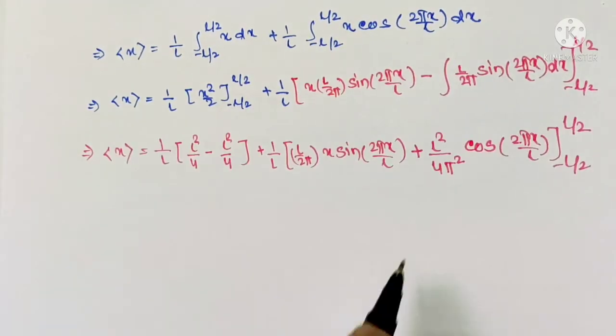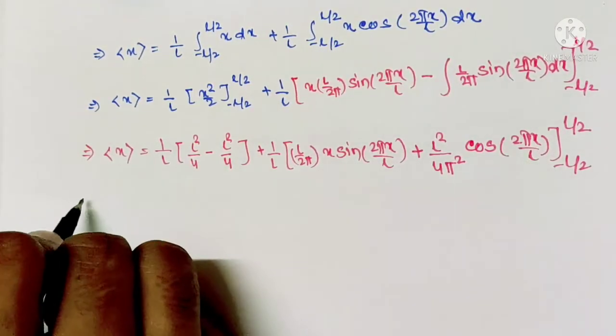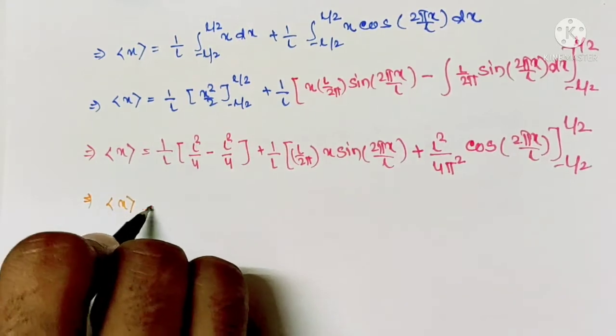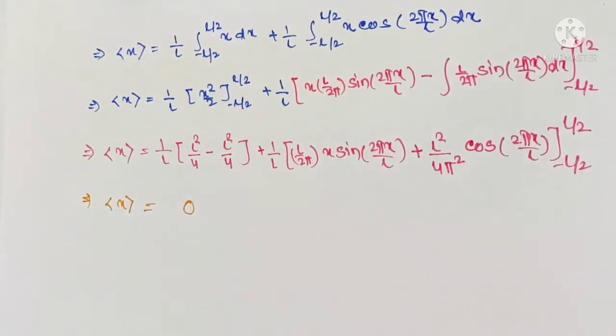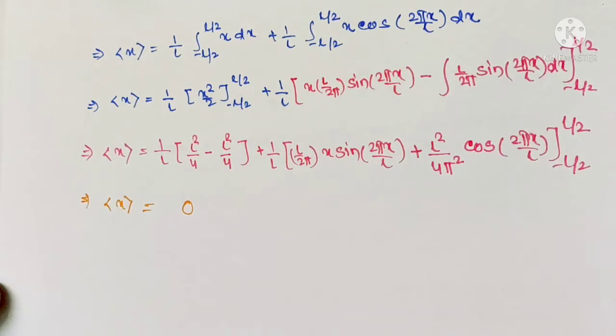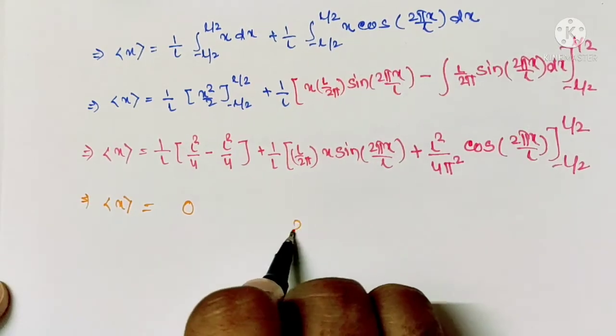Now using the limit, you can find that expectation value of x is equals to 0. So your correct option is option 2.